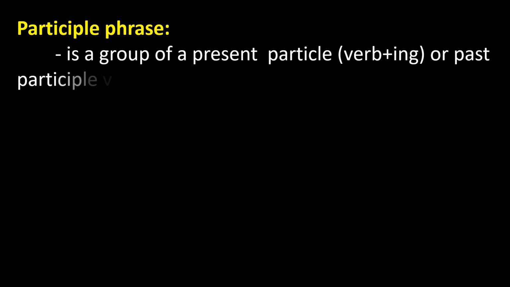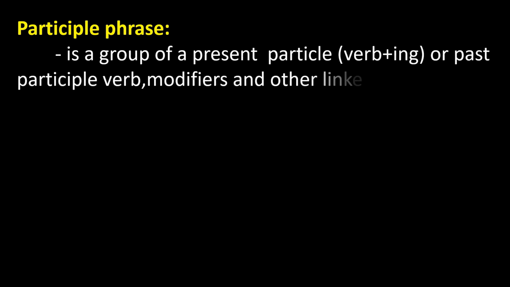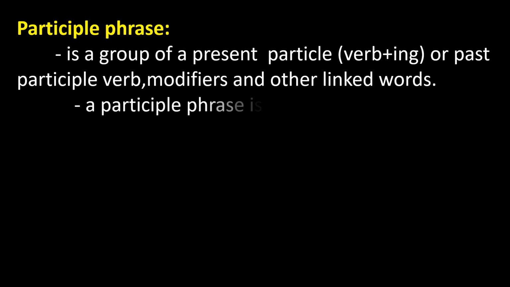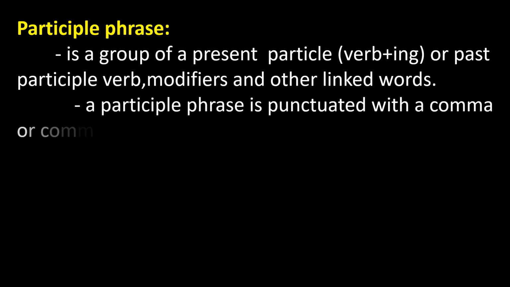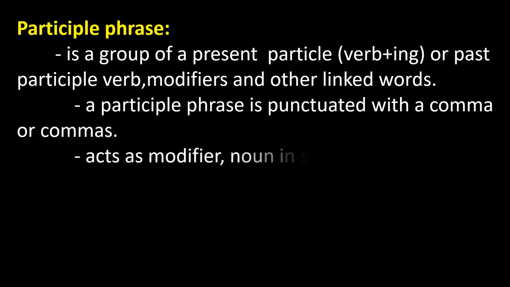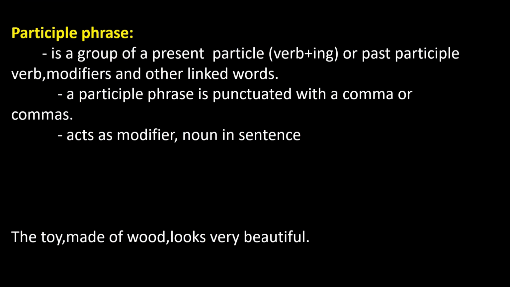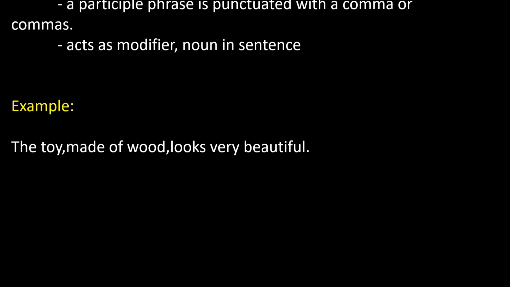Next, the participle phrase is a group of a present participle, that is verb plus ing, or a past participle, verb, modifiers and other linked words. This phrase is punctuated with a comma or commas. Example: the toy, made of wood, looks very beautiful. So this is punctuated with commas here.